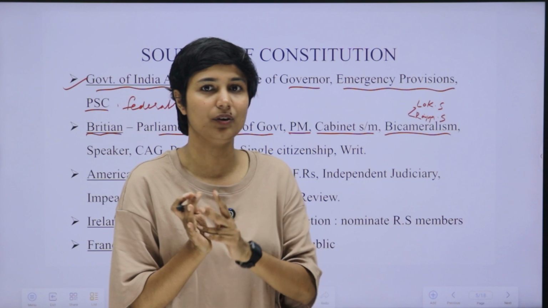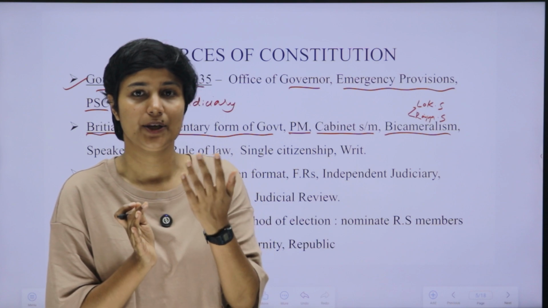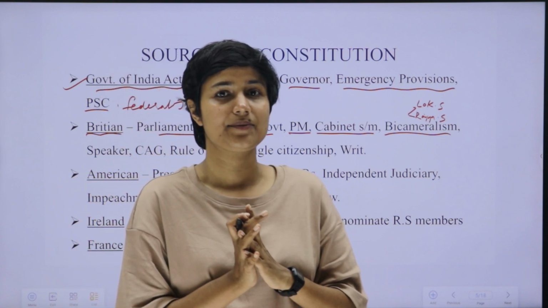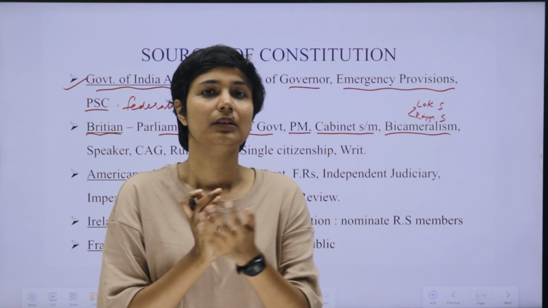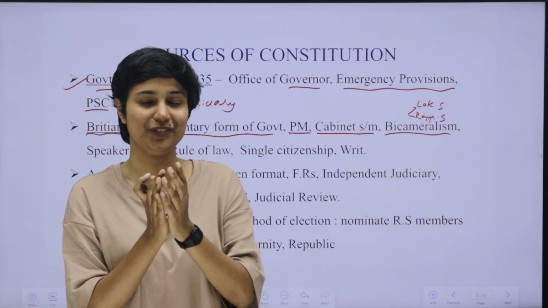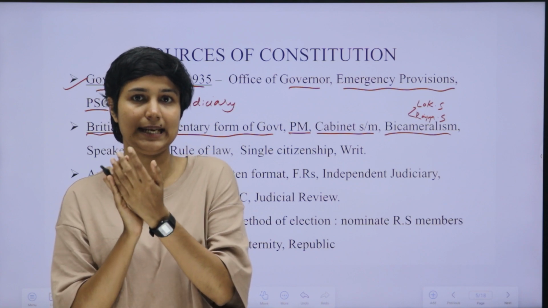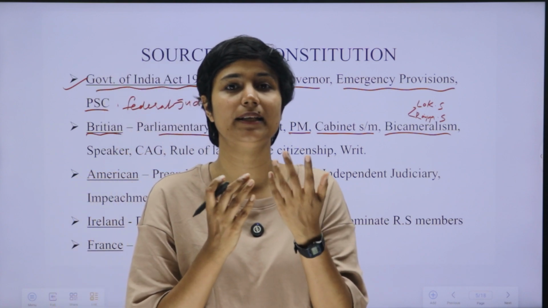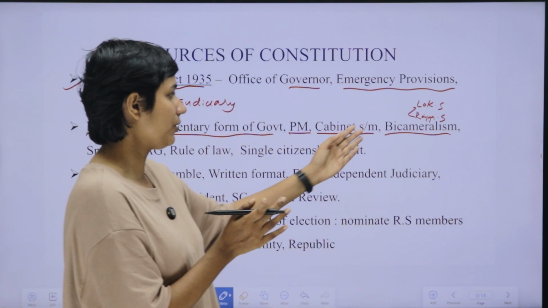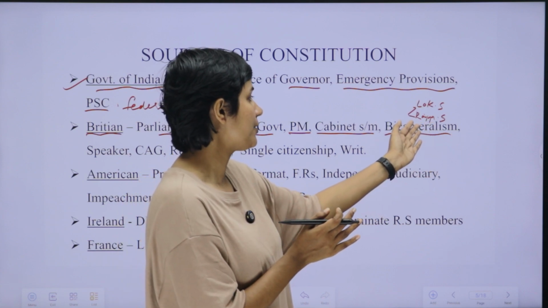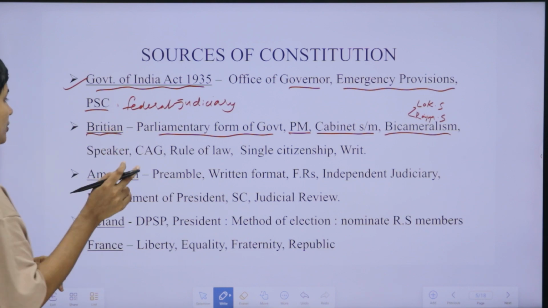Most of the states follow unicameralism, for example Kerala, but Karnataka and five more states follow bicameralism. The concept of bicameralism was taken from the British constitution, that means the legislature has two houses.